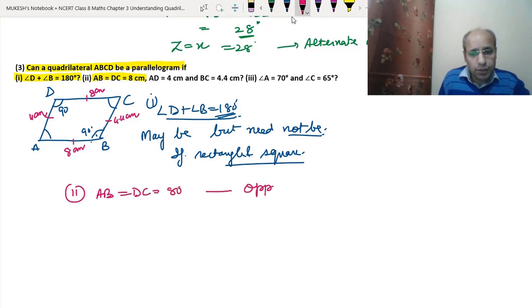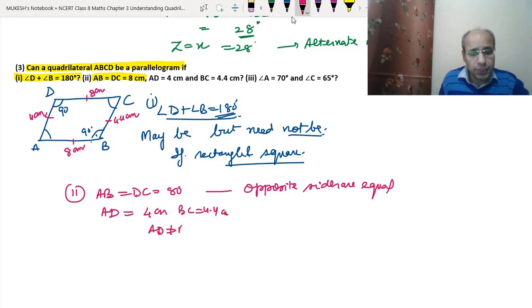Opposite sides AB and DC are equal, this is correct. But AD is 4 centimeters and BC is 4.4 centimeters. That means AD is not equal to BC, so opposite sides are not equal.